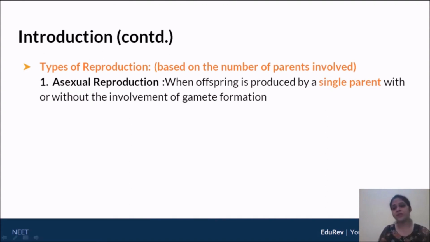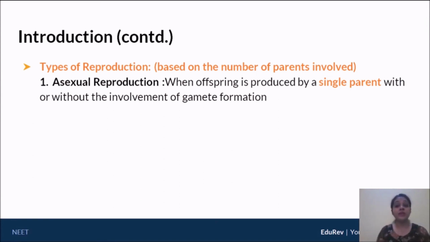Now, the second part of this definition, that is with or without the involvement of gametes, is very well understood in some later chapters. We will not deal too much with it at the moment. But with or without the involvement of gametes, a very simple understanding is how a drone is formed in case of honeybees. I'm just giving you a hint at the moment, but we're going to focus on the first part.